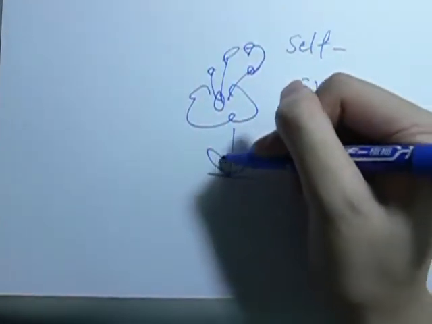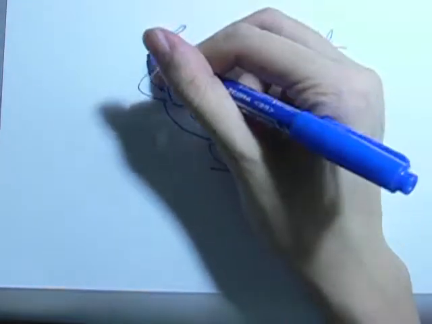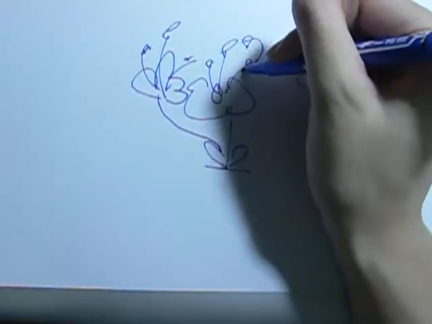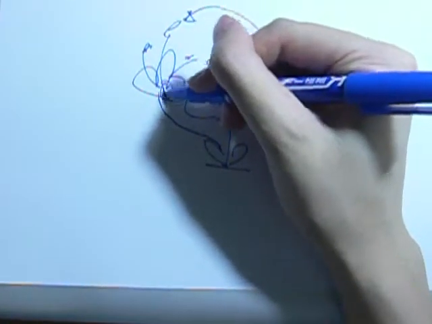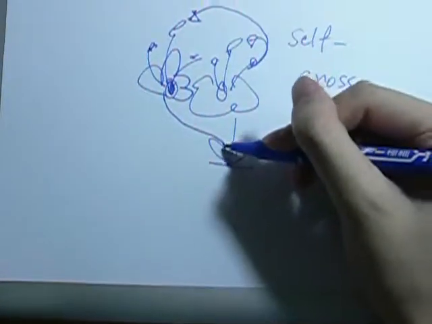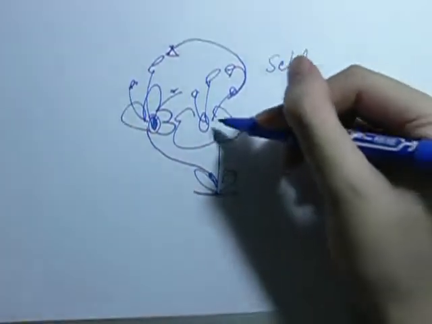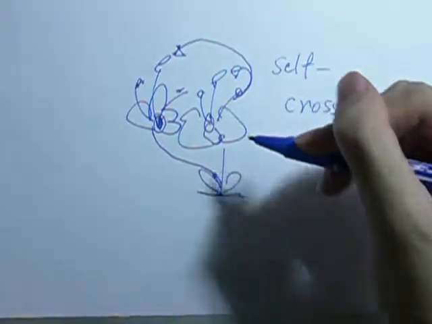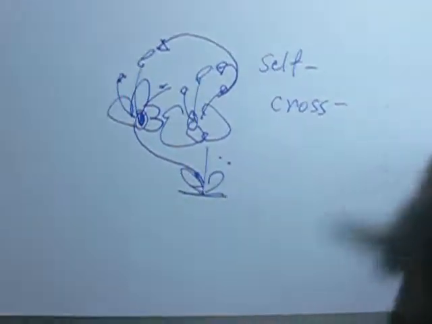Another self-pollination is when the same plant has another flower, and this pollen grain can go to its stigma and meet this female gamete here. So self-pollination is for the same plant instead of the same flower, because they share the same genetic combination, because it's the same plant.